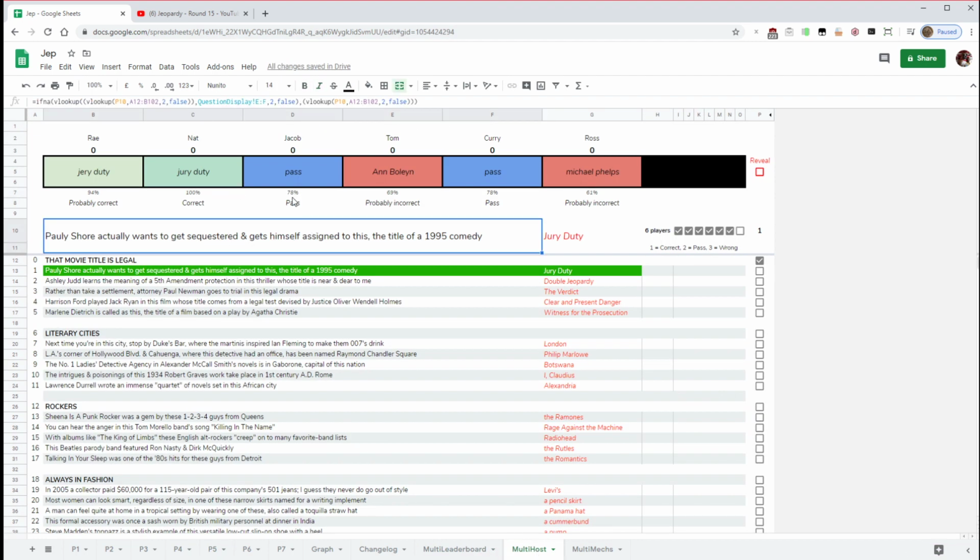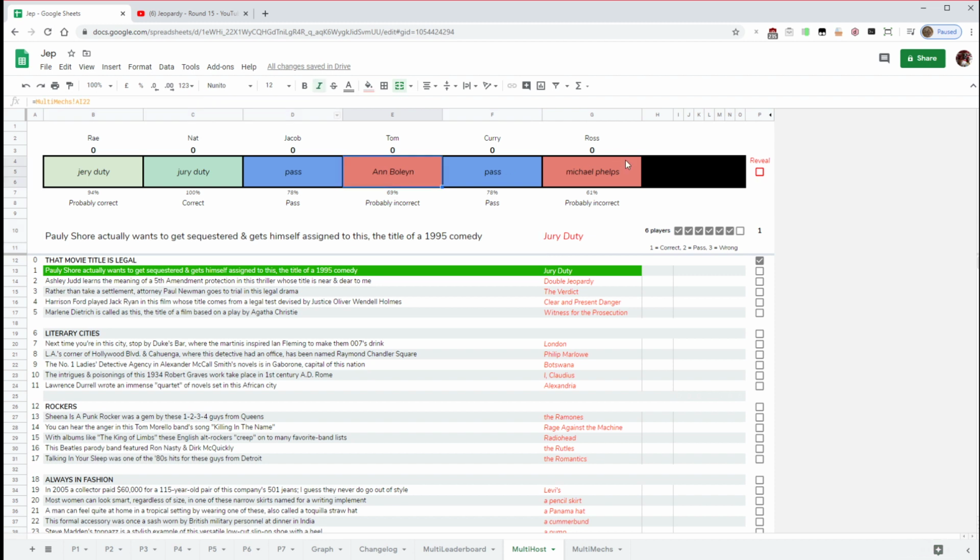Multi-host. Okay, yeah. So as you can see, any string that has "pass" in it, because the players sometimes like to put something else that would have the word pass in it, makes the box blue instead. Anything completely wrong, as here, I made the threshold something like 85%, otherwise it's green. That seems to work all right.